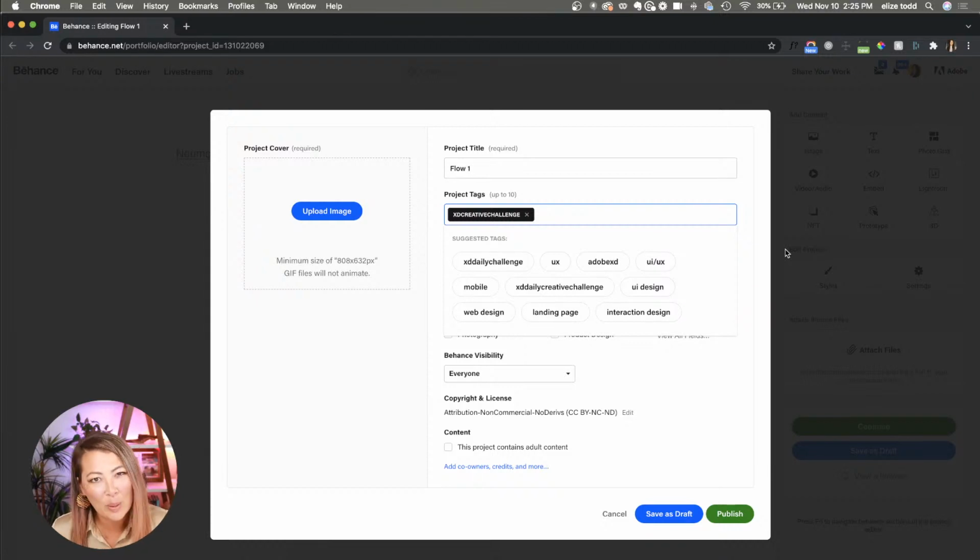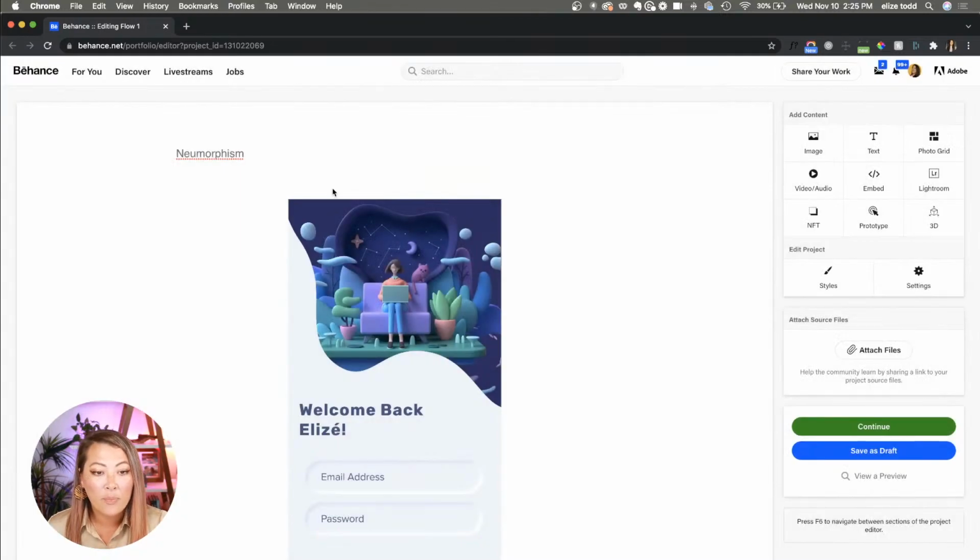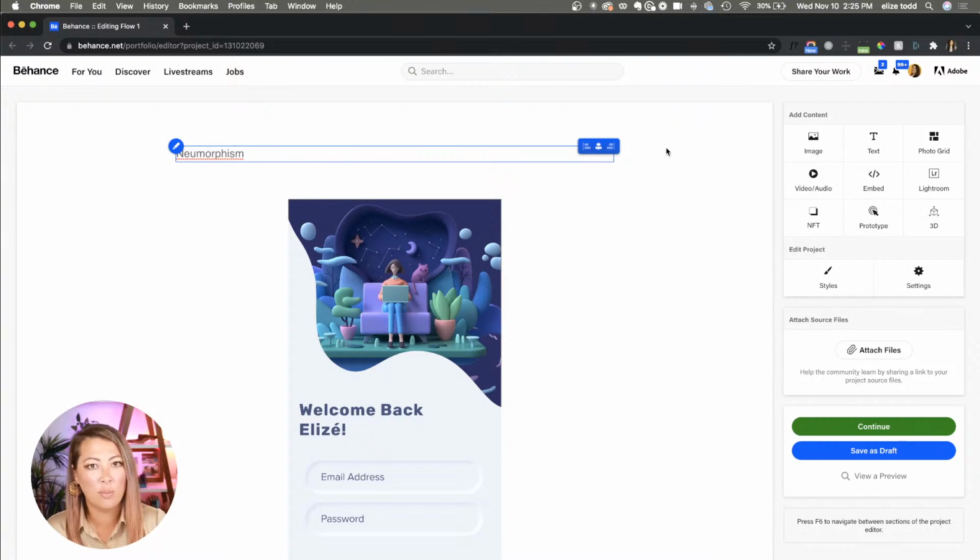And it's just that simple now to upload your stuff on Behance and start growing your portfolio and getting your work out there and in front of people. Just from having my own profile on Behance, I get tons of people who reach out to me for projects. So this is such a great way to potentially get some work out there as well.